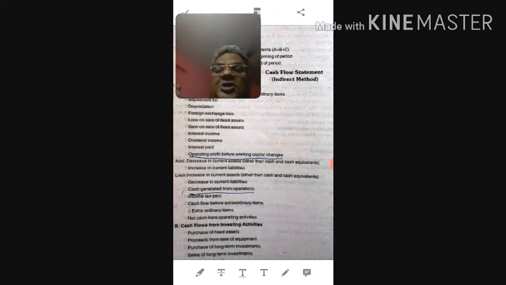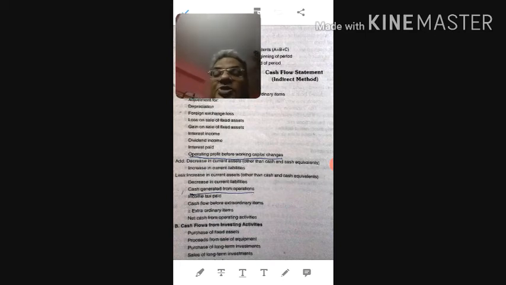Now, decreasing current asset means... increasing current asset means, suppose stock increases from 5,000 to 6,000. In that case there is no inflow of cash and the stock piled up, so as a result we are losing cash, so increasing current asset will need to be deducted. Again I am repeating, decreasing current asset need to be added and increasing current asset need to be deducted.